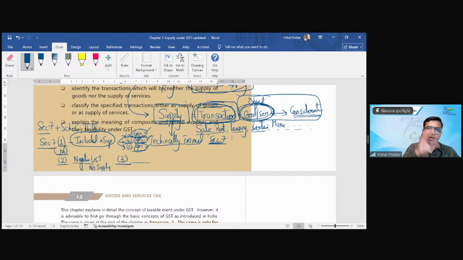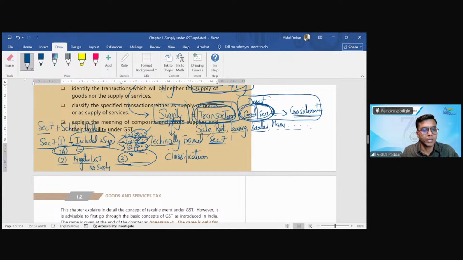What is no supply? You are doing some transaction, but I don't want tax on that. So I'm calling these transactions not supply. And then subsection 3 and subsection 1A, both these subsections help me in understanding the nature of this supply. That is what we call classification.